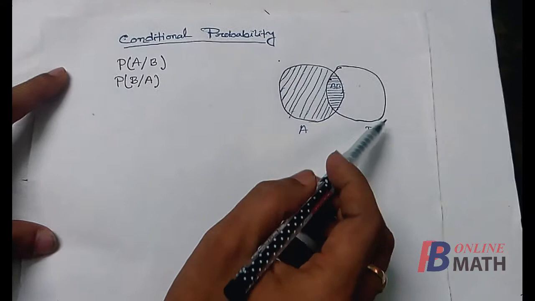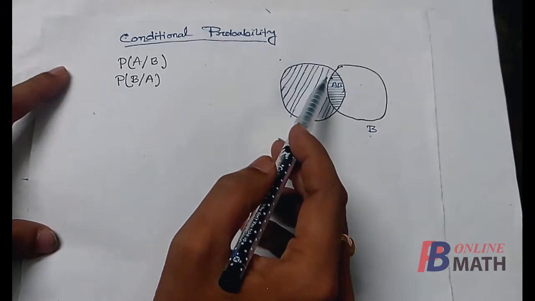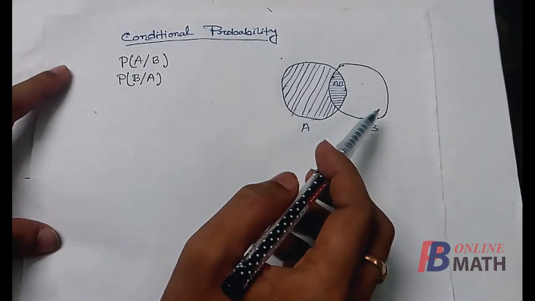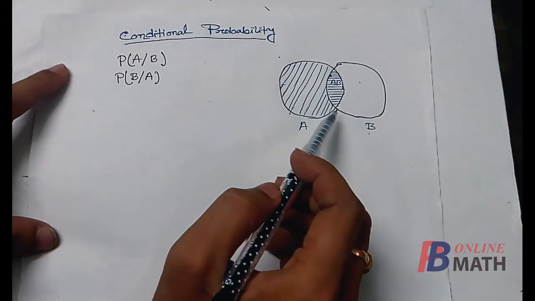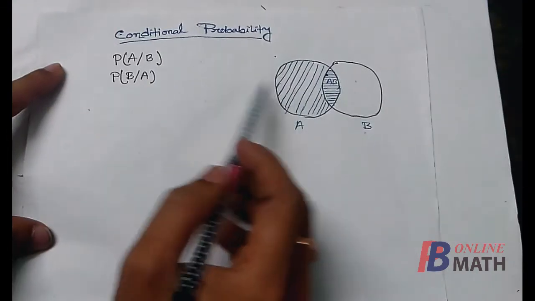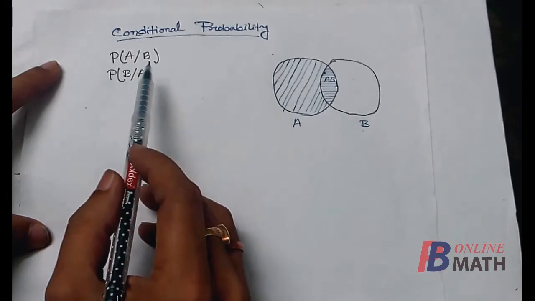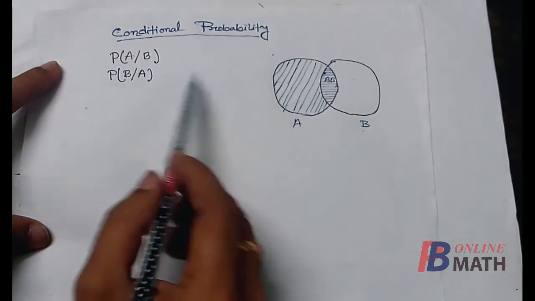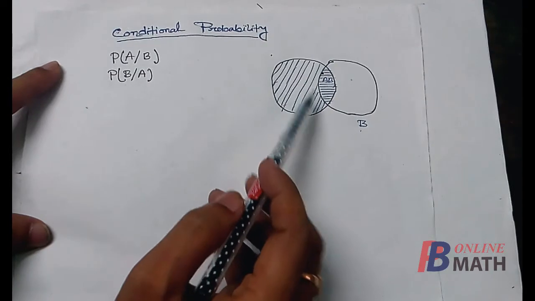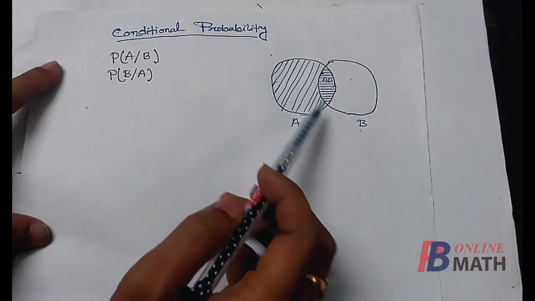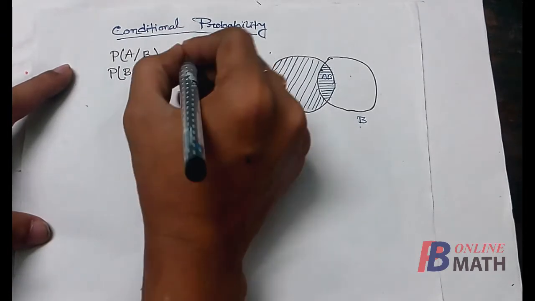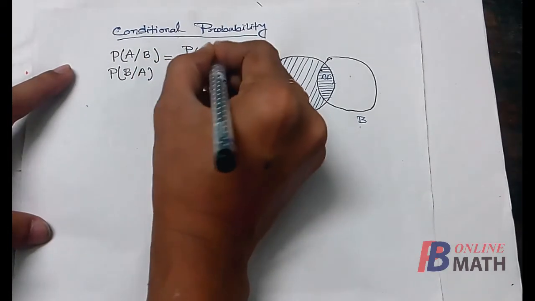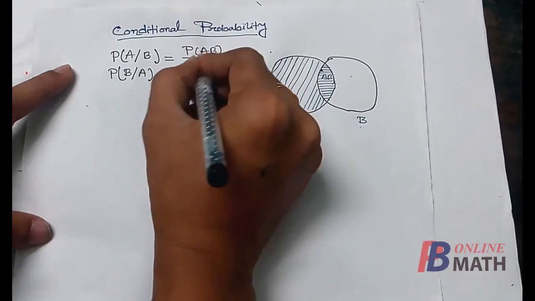That means we have this event B. Out of this B, the proportion of the event A is nothing but this part, the AB part. So the probability of A/B is equal to the probability of this part out of the probability of B. So this should be equal to probability of AB divided by probability of